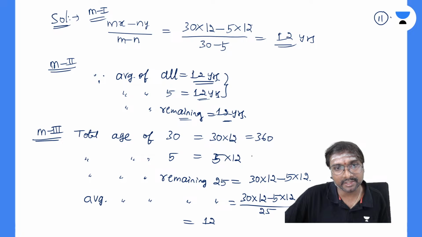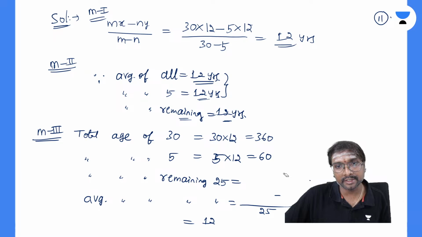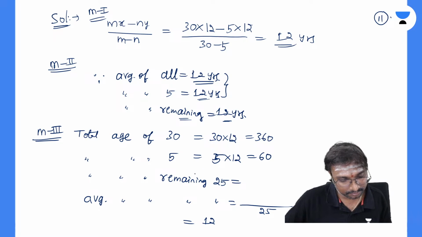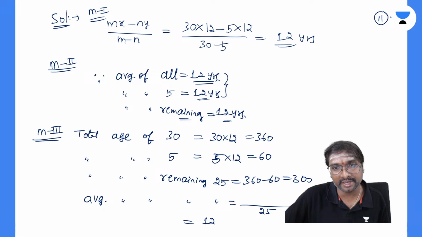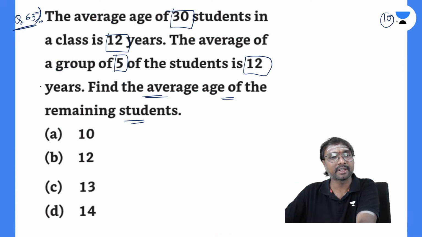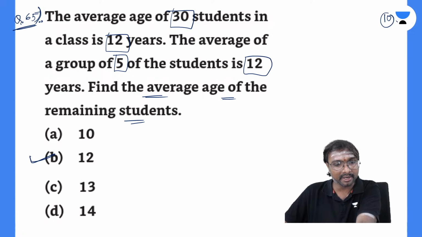This is your 360 and this is your 60. So what will the remaining age be? I'll just calculate here and write the numbers directly. The remaining 25 students' age is 360 minus 60, which is equal to 300, right? What is the average? That is 300 by 25, which is equal to 12 years. Is it clear, everyone? Option B will be the correct option.